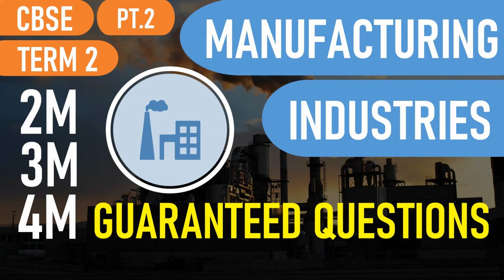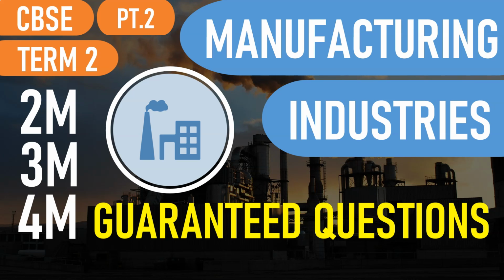Today we're going to be looking at a few more 2 mark, 3 mark and 4 mark guaranteed questions from the chapter Manufacturing Industries in CBSE Class 10 Geography. And I personally believe that these questions will make an appearance on the upcoming CBSE Term 2 Social Science Board exam. So this video is part 2 of the series, so be sure to check out part 1.